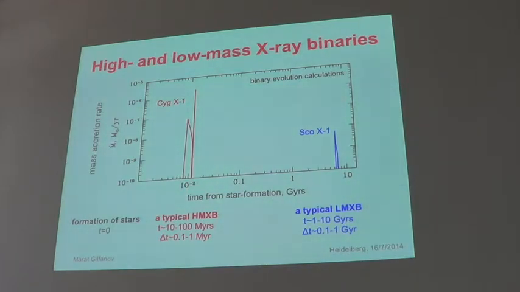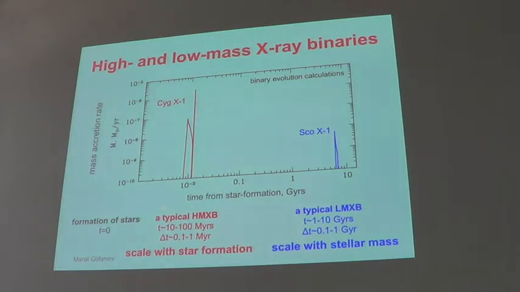We attempted to simulate Cygnus X-1, the prototypical high mass X-ray binary, and you see that it happens at about 10 million years after the star formation, and lasts for maybe a fraction of a million years. And for Scorpius X-1, a prototypical low mass X-ray binary, it takes almost 7 or 8 gigayears for the mass transfer to start and for X-rays to begin to be produced. So it would be right to say that high mass X-ray binaries should be scaled with star formation rate, and low mass X-ray binaries should be scaled with stellar mass.